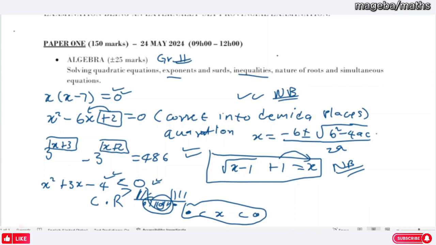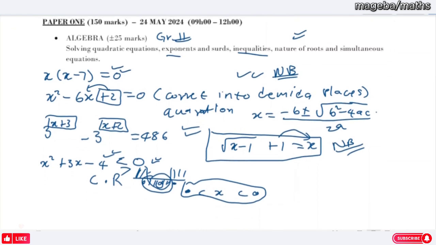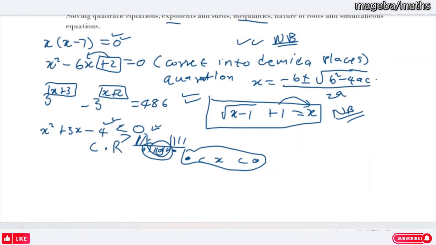And another thing here, nature of roots. Okay, guys, nature of roots. Some of the questions you may get here: they're going to give you 3x squared minus 4x plus k equals 0.